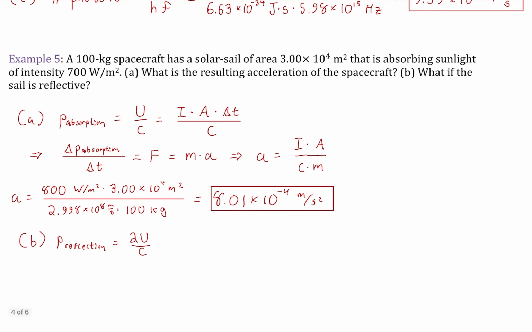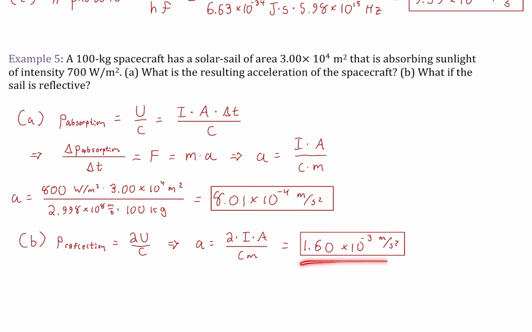All right, what if instead, in part B, if the sail is reflective? Well, that's better because now we should get twice as much momentum, right? Because we're going to have the momentum of reflection rather than absorption, which means that our acceleration is just twice as large, or 1.6 times 10 to the negative 3 instead, meters per second squared.